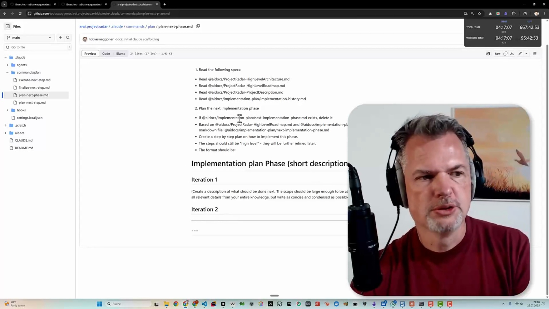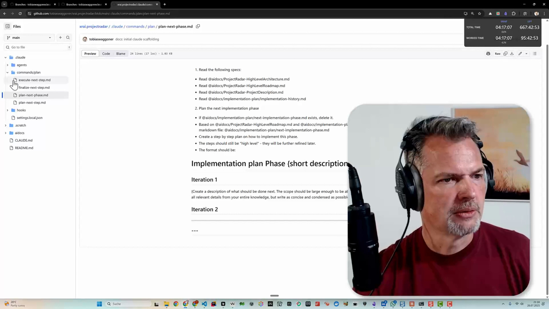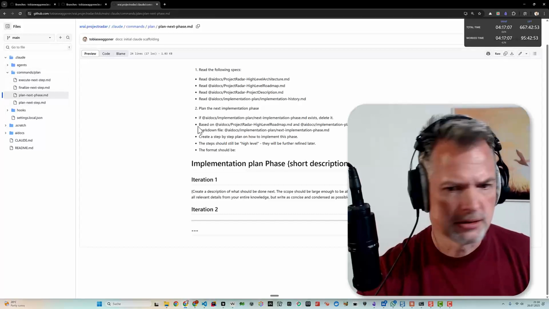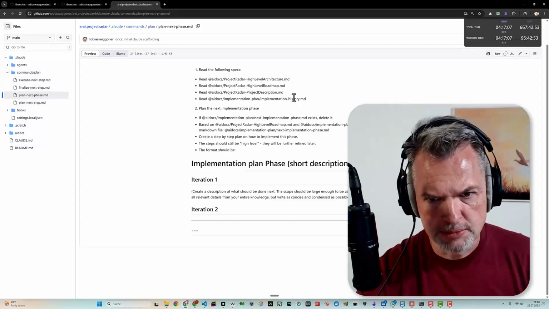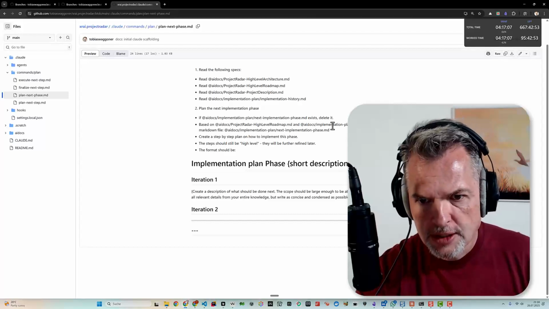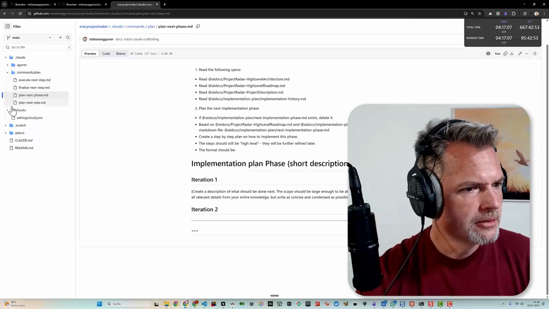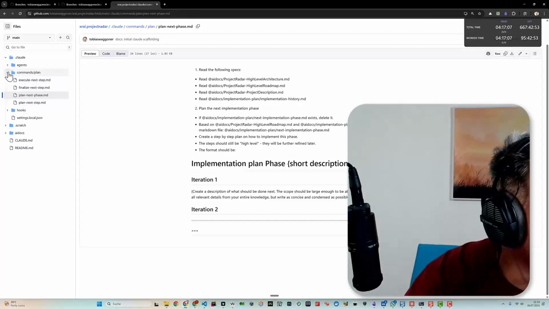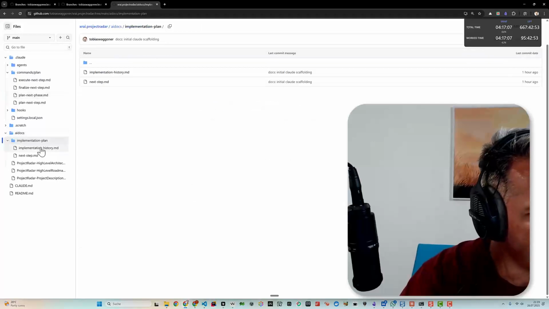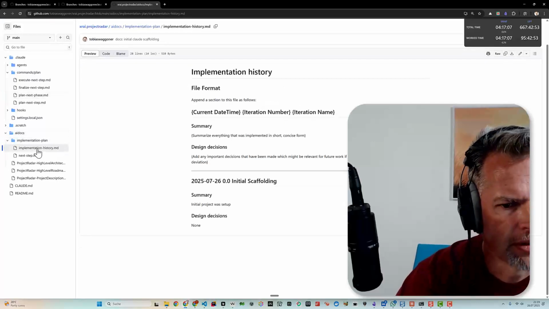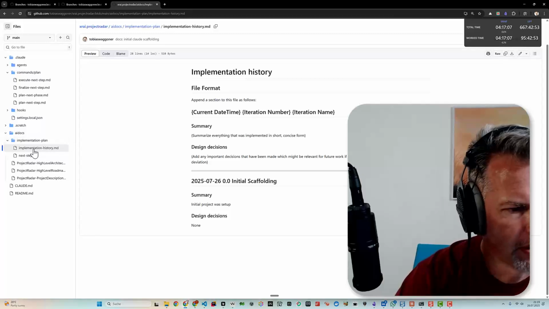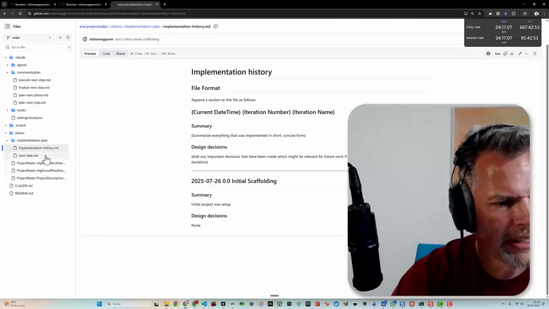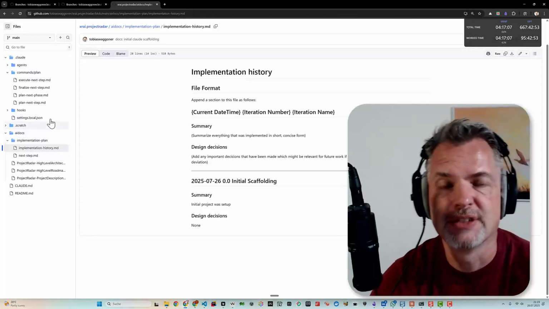So what the bot will do is to create within our plan, with the information plan implementation history, where is it? Implementation plan. I did not create this yet, did I? Commands plan. AI docs here, implementation plan. It will basically, this is the current history. It's simple, it's easy, it's empty. And here we create a new doc for the next phase.